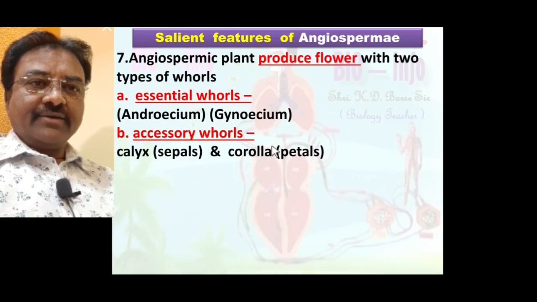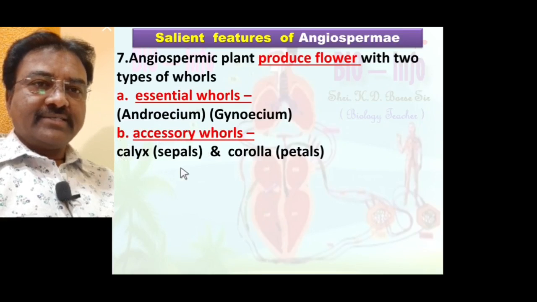Calyx and corolla are accessory floral whorls. The individual member of calyx is known as sepal, and of corolla as petal. Calyx is green in color, so photosynthesis takes place in the calyx, means it prepares food material and provides it to the floral whorls.